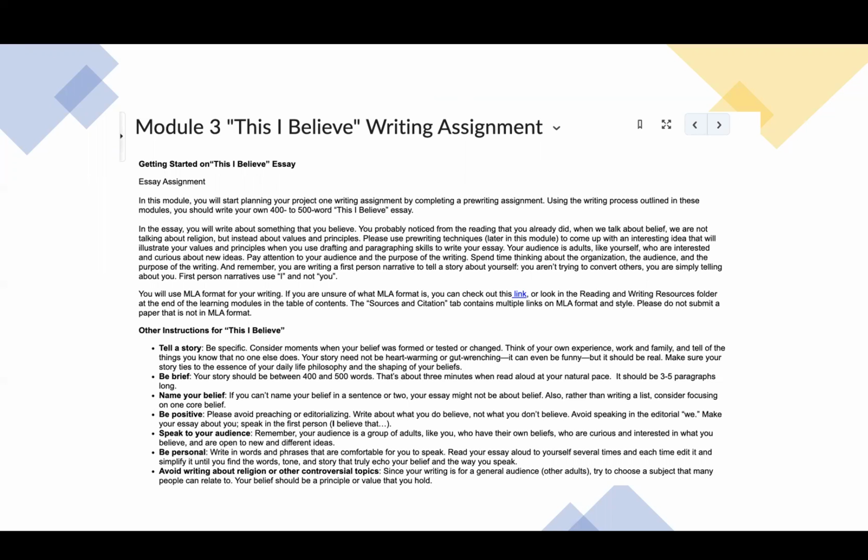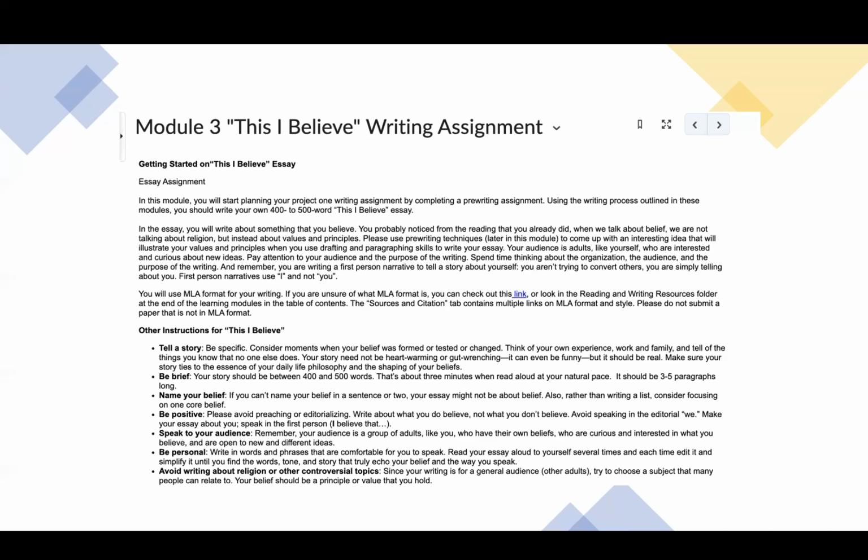Please keep in mind that when we develop the This I Believe essay, your essay should be at least 400 words in length. It can be longer than that, but 400 is the minimum. You'll be asked to tell a story about a belief or a value, and your story should describe how you developed this belief or value.